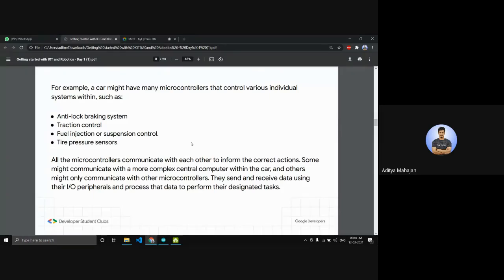The sensor itself is not smart enough to take action, but the sensor sends data to the microcontroller, which in turn activates other actuators which will take action on it. So the sensor sends data, the microcontroller processes it and takes action upon that data.